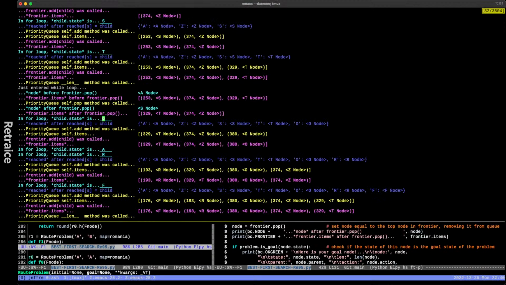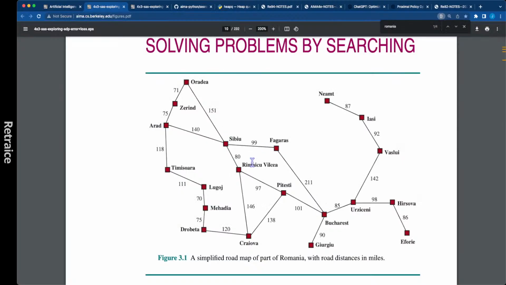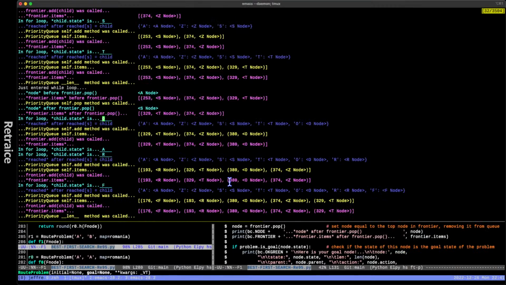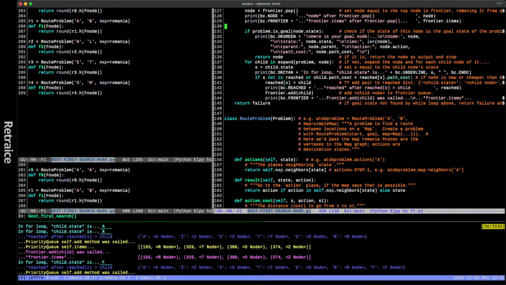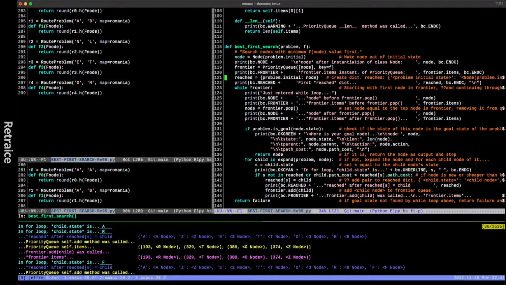Now it's going to expand S. What should it find? It should find Fagarash and RV, which will probably just be V, because it's either going to be R or V, but we'll have a look in a second. In the for loop, child state is A, because it can go backwards. It's not directional. But it skips A. It doesn't analyze A. Why? Because there's code for that. It's not the best code, but it's pretty darn good. Better than I could write it.